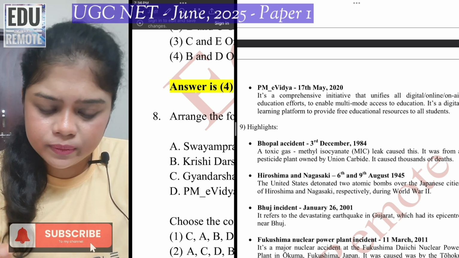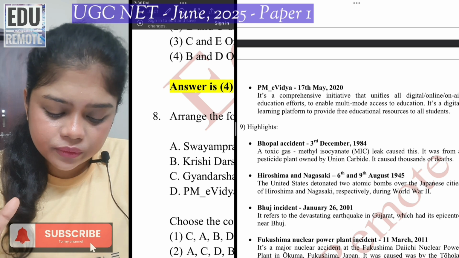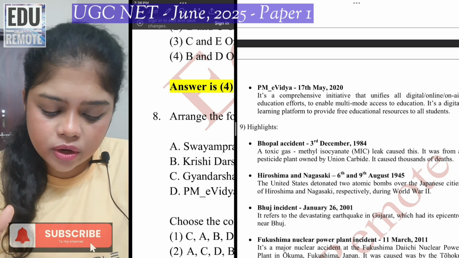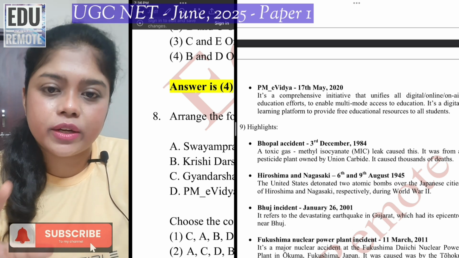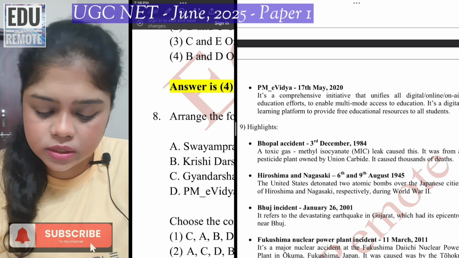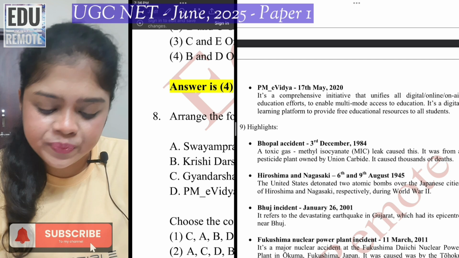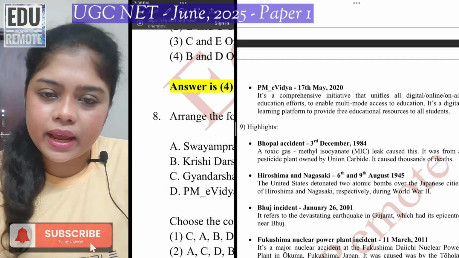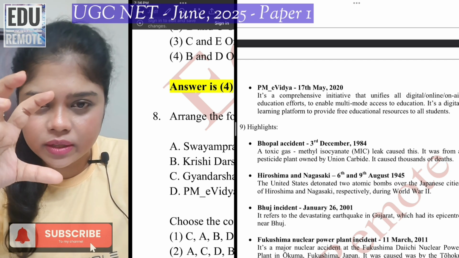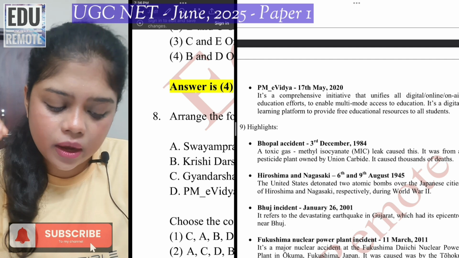It's a learning platform which is provided free of cost to all the students, so that you can access all kinds of resources which were previously as well as currently available in digital, online, on air. All the efforts are available in a comprehensive manner on eVidya.